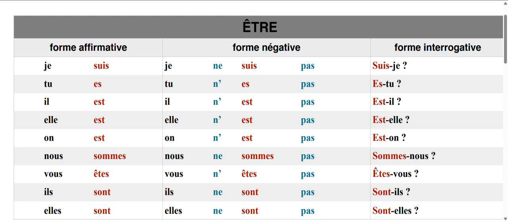Okay. So être means to be. We use it in the present tense, and we use the present conjugation to make phrases like this. You can see je suis. We do the conjugations in French with the subjects.